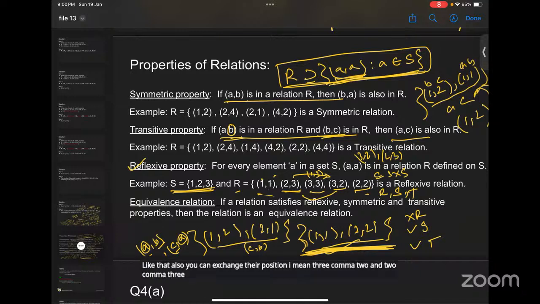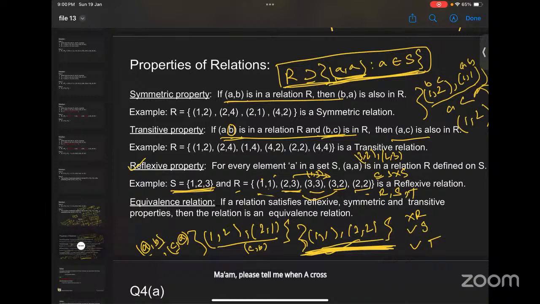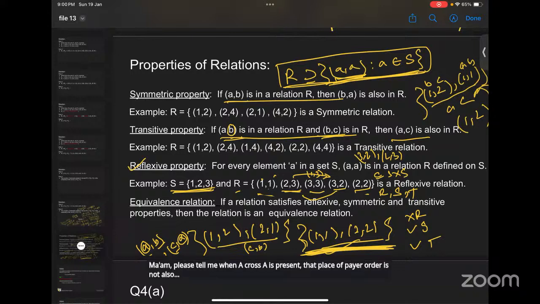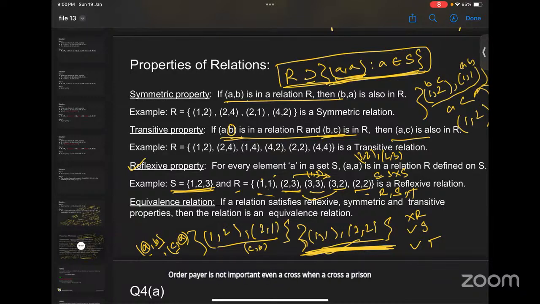Are you getting my point? Ma'am, please tell me, when A cross A is present, that pair order is also not important, no? In a pair you need order.